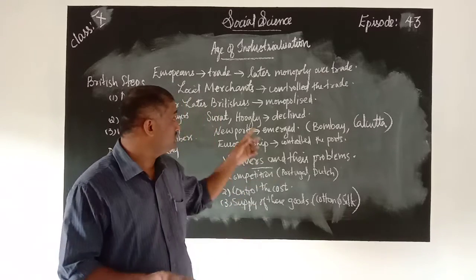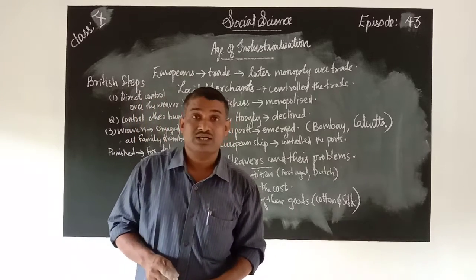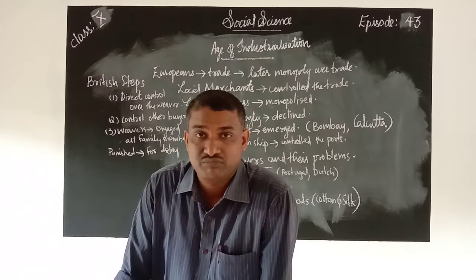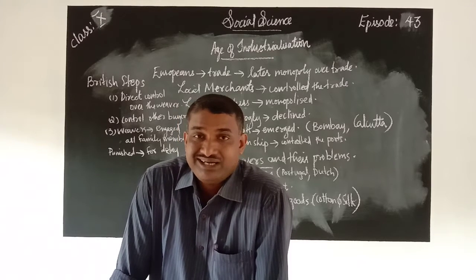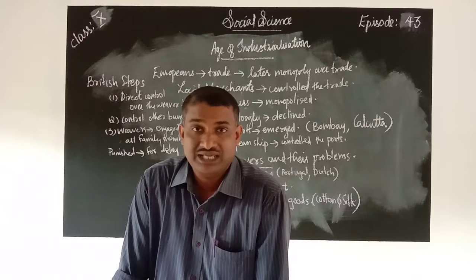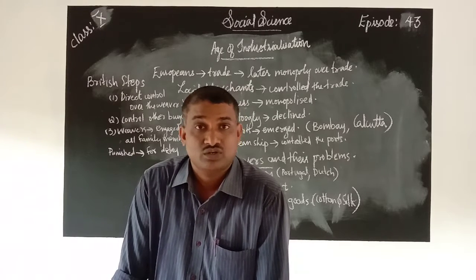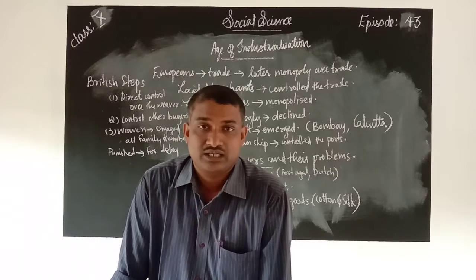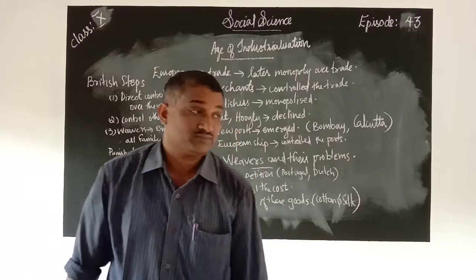So the power of Surat and Hooghly was lost. Many local traders lost their influence, and they had borrowed money from the local bank. They could not repay it in time due to the decline of the importance of Surat and Hooghly. I hope you understood how the new port centers were established in Bombay and Calcutta.